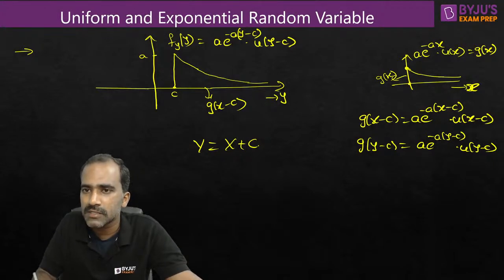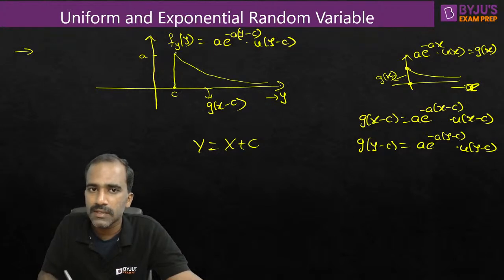So whatever value is taken by x at 0, the same value is taken at c, correct? The same height is there at 0 for the x variable and at c for the y variable. So this is the relation between y and x.